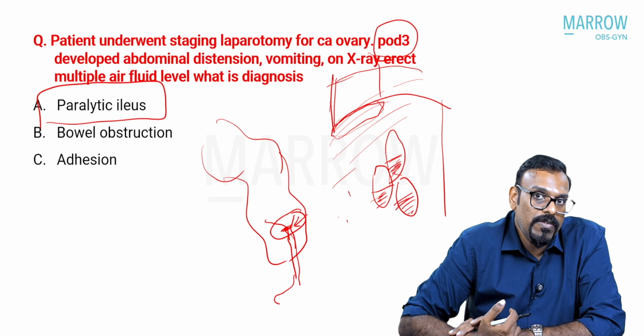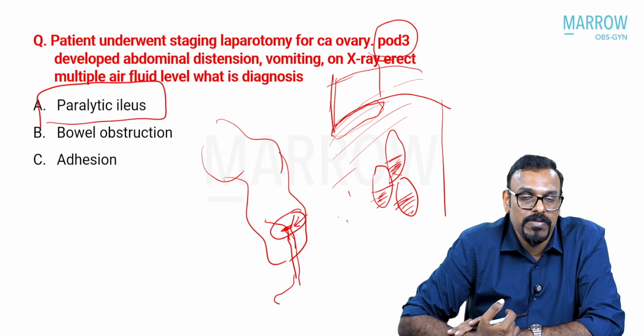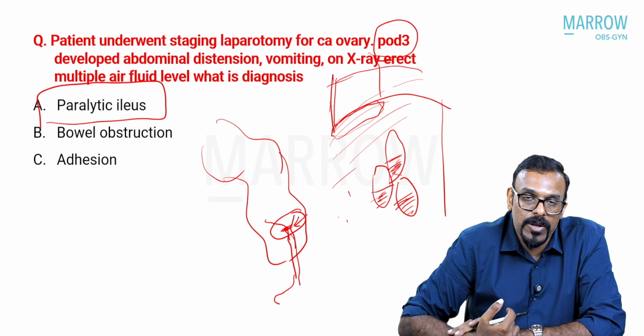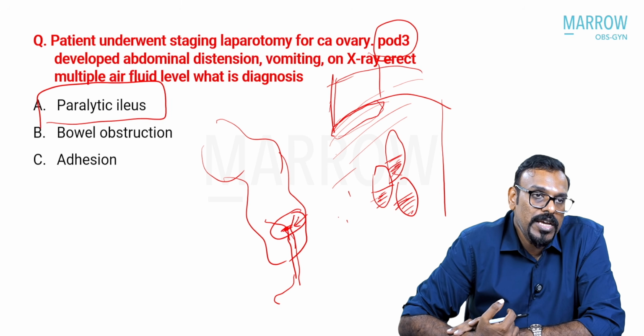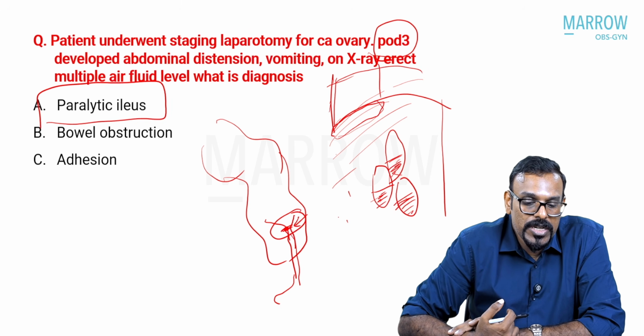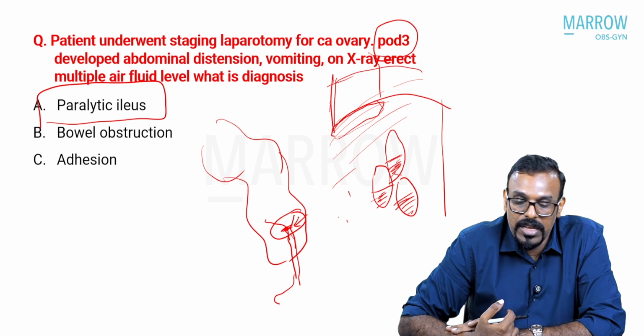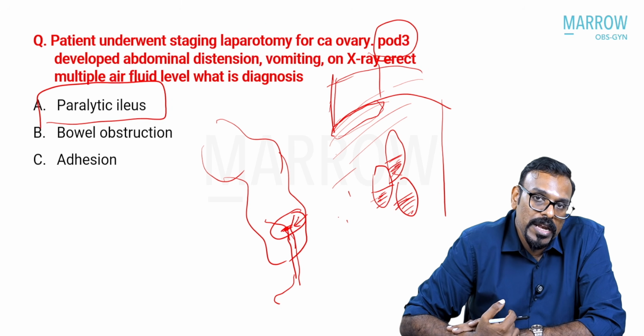Unlike a bowel obstruction that is causing massive bowel dilatation, where you might have to intervene to correct the obstruction. And you don't usually get to see obvious bowel obstruction or adhesive obstruction on the third day itself. So the post-operative day is clinching a diagnosis of a paralytic ileus rather than an obstructive cause. So post-operative day 3, abdominal distension, vomiting, multiple air fluid levels, you'll think in terms of paralytic ileus.